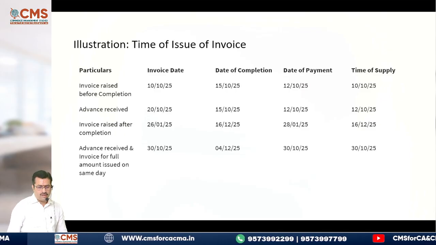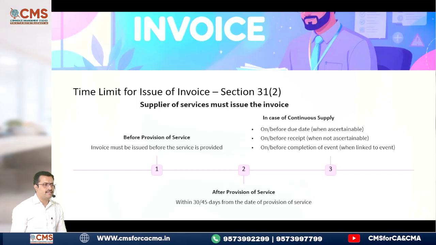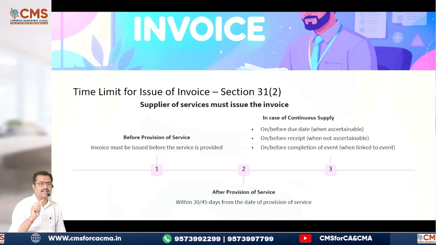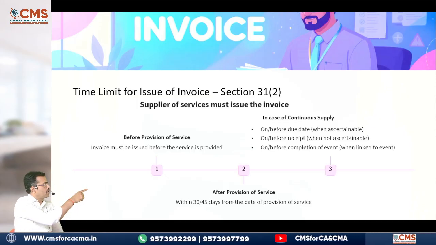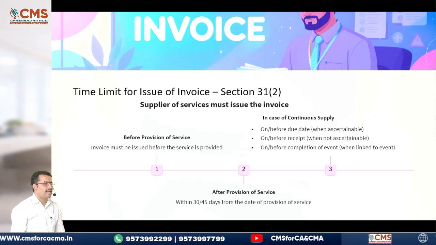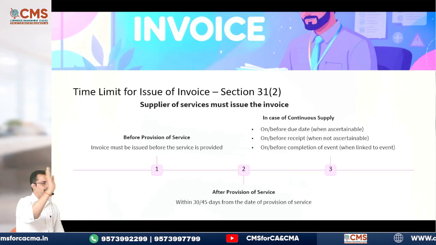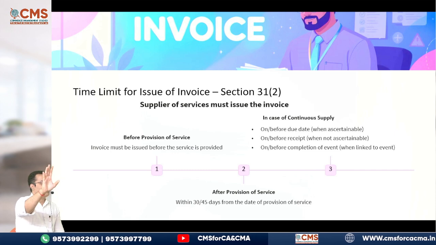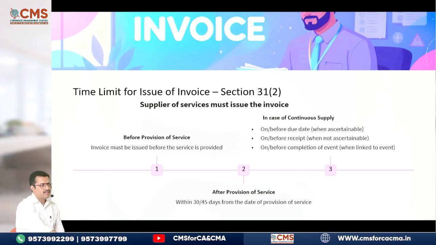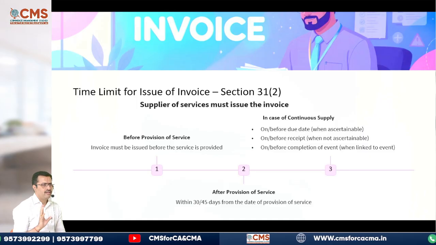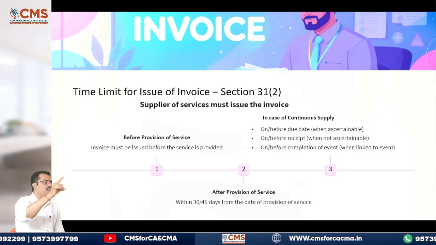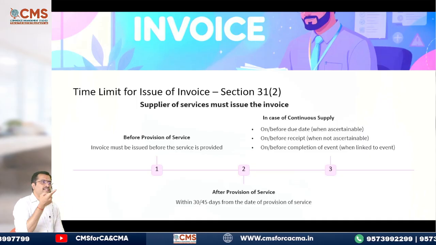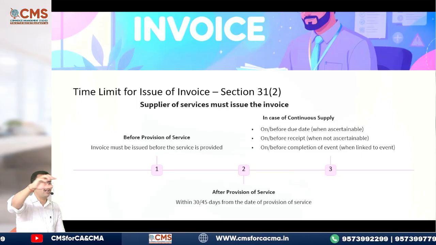Before that, one point I would like to say in continuous supply. If the date of payment is already ascertainable, then the invoice must be issued on or before the due date. Like for example, water is being supplied. They told you to come every month and take your payment on the 10th. The due date is already fixed, so the invoice has to be issued before the due date. If no due date is fixed, the invoice has to be issued on or before the receipt of payment. Are you clear? If it is linked to the completion of an event, what do you mean by completion of an event?